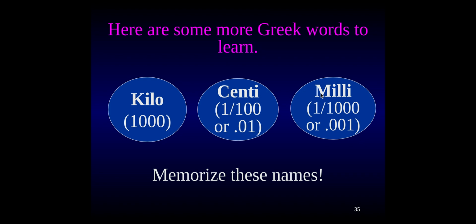Same with milli. Milli means 1/1000th, super tiny. So a millimeter, there are 1,000 millimeters in 1 meter. That's a lot, and they're super duper teeny tiny lines. Those are the tiniest lines on your ruler. Okay, so kilo, 1,000, centi, 1/100th, and a millimeter is 1/1000th. All right.